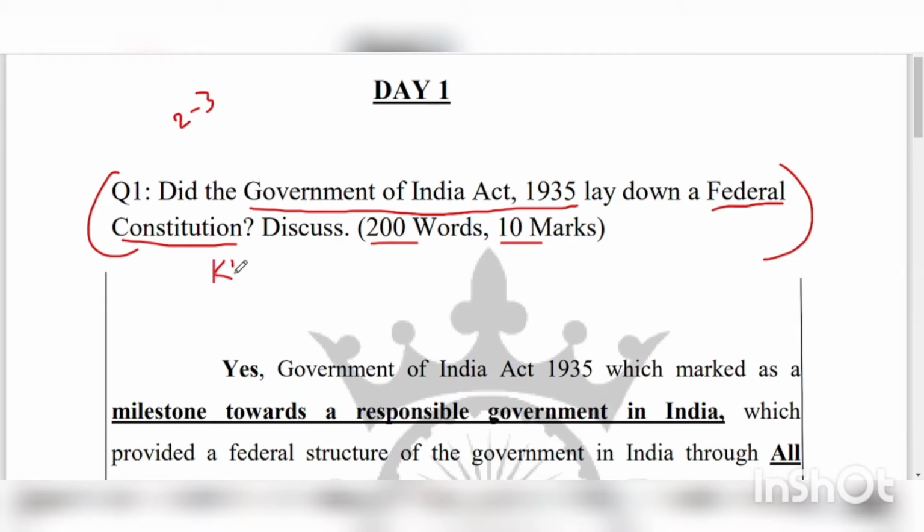So, the Government of India Act, we all know that, right? Now we have to remember the features of the Government of India Act 1935 and segregate the federal features mentioned in this act.